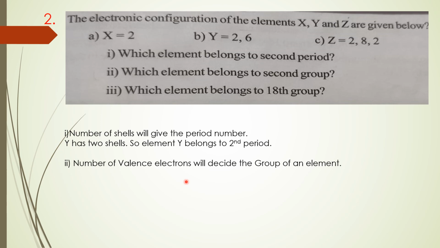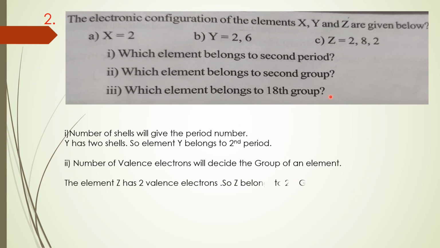Are you clear about that one? So here Z has 2 electrons in its valency shell. So the number of valency electrons will decide the group of an element. The element Z has 2 valency electrons, so Z belongs to second group. Are you clear?